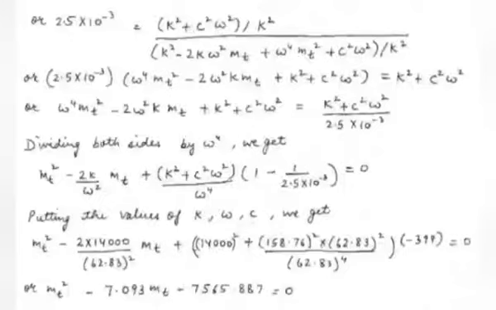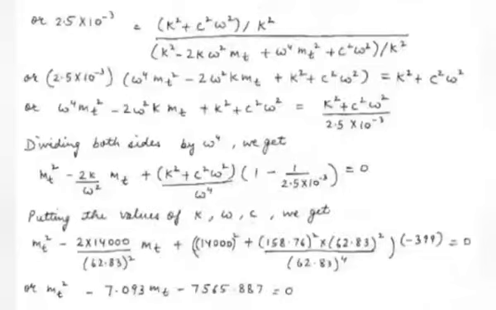Or we take 2.5 into 10 raised to power minus 3 to the right hand side, getting omega to the power 4 mt square minus 2 omega square k mt plus k square plus c square omega square is equal to k square plus c square omega square divided by 2.5 into 10 raised to power minus 3. Dividing both sides by omega to the power 4 and rearranging, we get mt square minus 2k upon omega square mt plus k square plus c square omega square upon omega to the power 4 into 1 minus 1 upon 2.5 into 10 raised to power minus 3 is equal to 0.